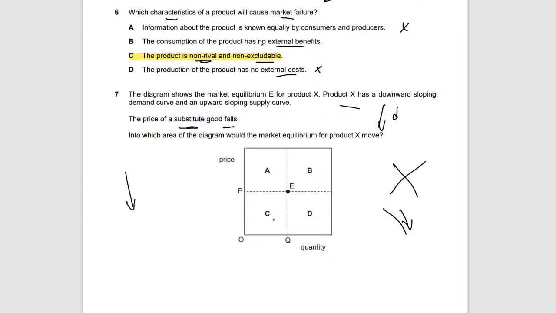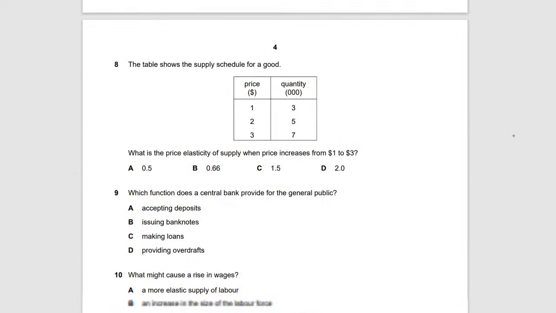So it's either C or D. But then it's saying the quantity can't be more, right? So it has to be less. So the answer is C, because the quantity cannot be more. Because for the price of the product X, if there is no demand, the quantity can't be higher. So the answer is C.